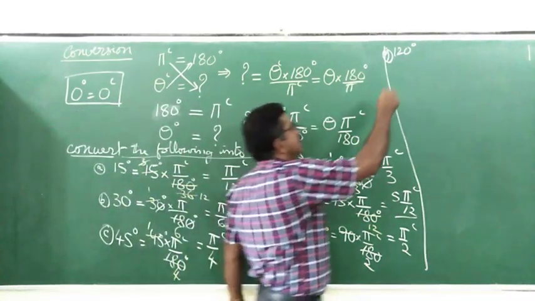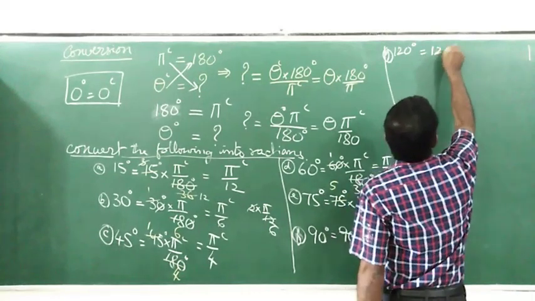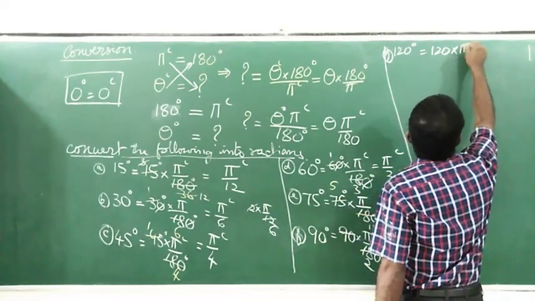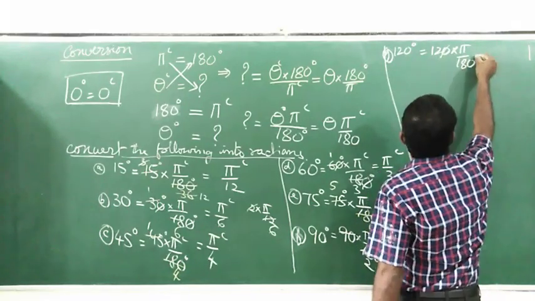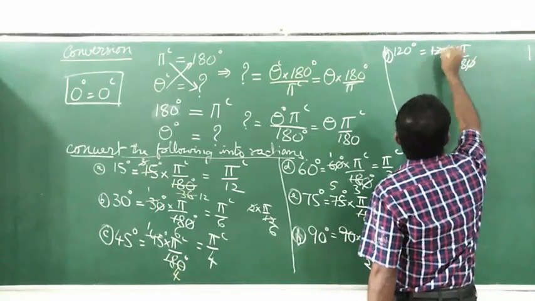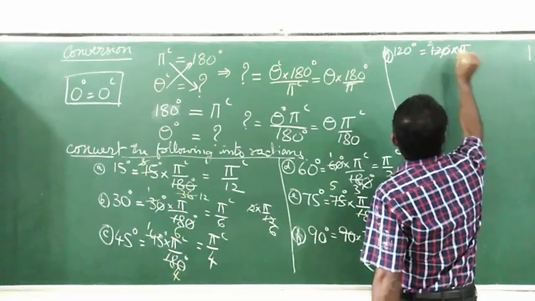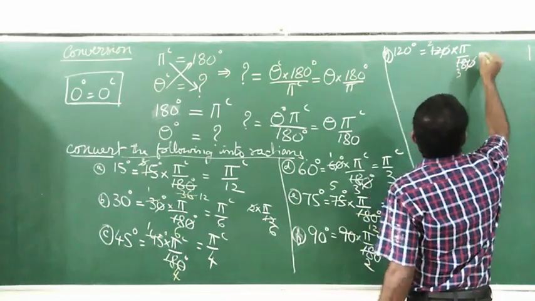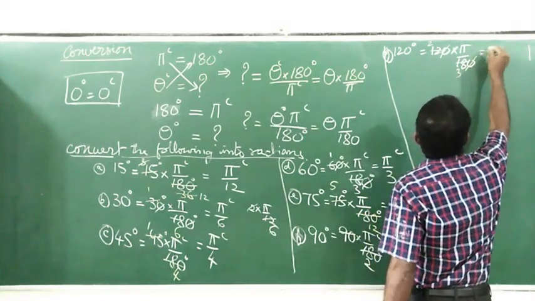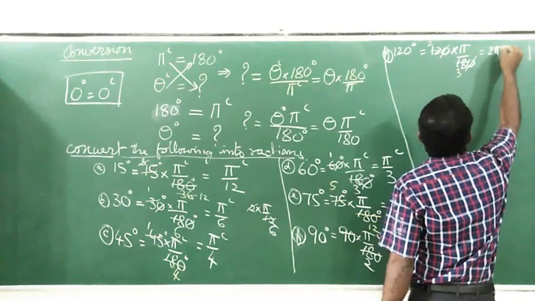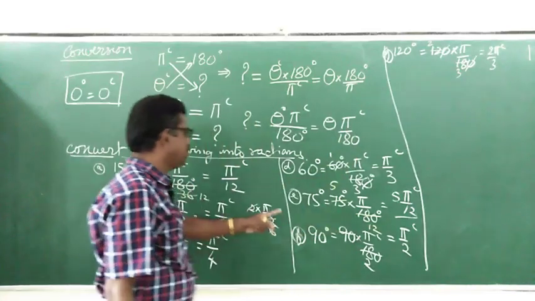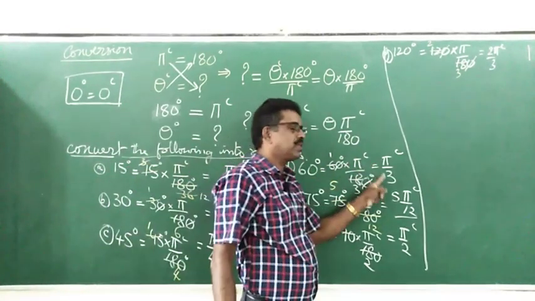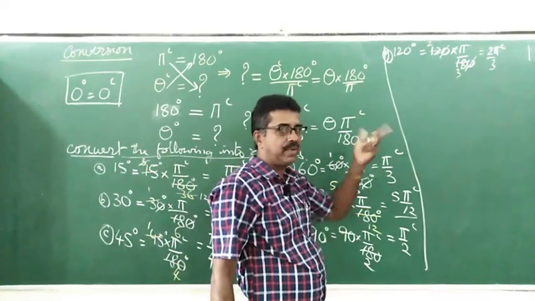It is 120 into pi divided by 180. Let me cancel the 0 and 0. 12, 6 twos are 12, 6 threes are 18. Therefore, we expect here 2 pi divided by 3 radians. Or 120 is 2 times 60, so 2 times pi by 3, 2 pi by 3.